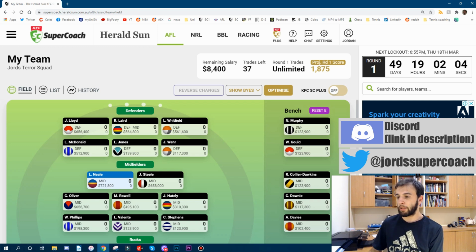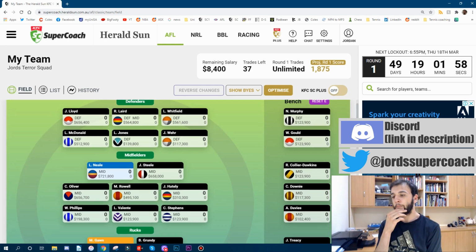So hopefully we get somebody. And now in the midfield. So midfield might have overspent here, but I feel like these guys are the premier midfielders, and things can change. Obviously, these are the premier midfielders from last year anyway, the top 3. So Neale, Steele, Oliver. I don't have the balls to start without Lachie Neale because of how he starts seasons.